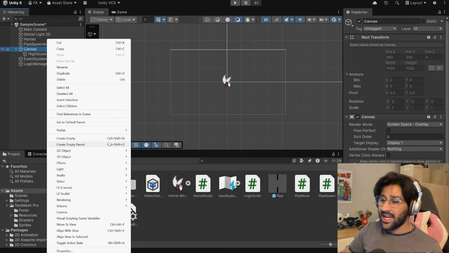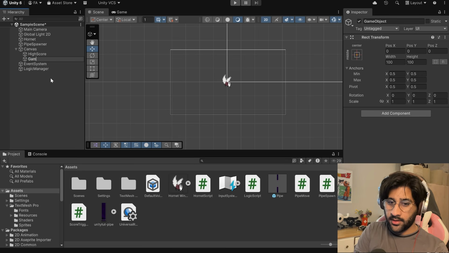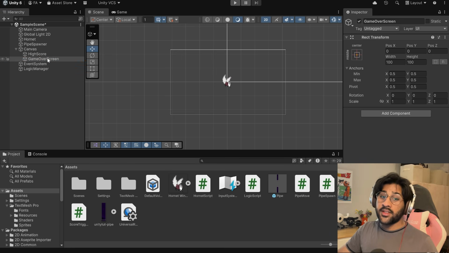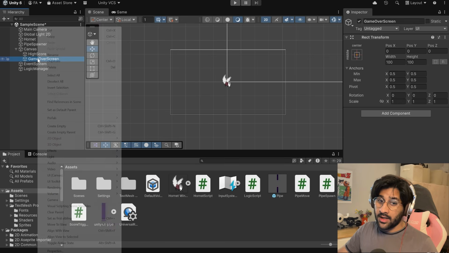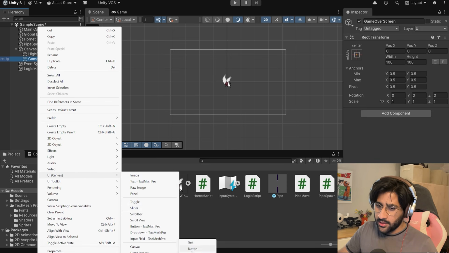Okay, so we're doing this in the canvas again where we did the high score. So create empty, we'll call it game over screen. Boom. Apparently this is a parent, so we're nesting within a nest. So in here, I can create another text thing. Where's the UI legacy text?